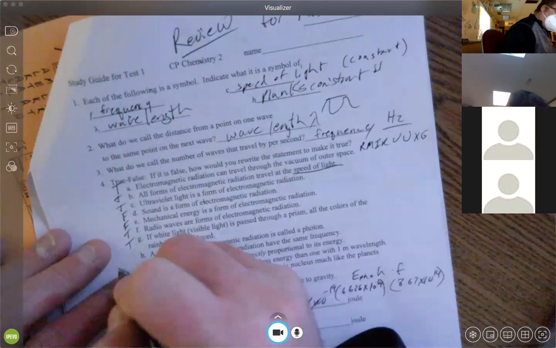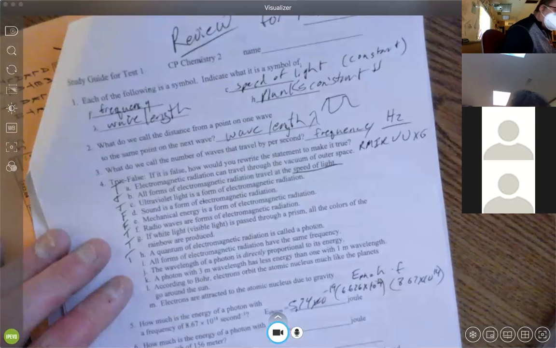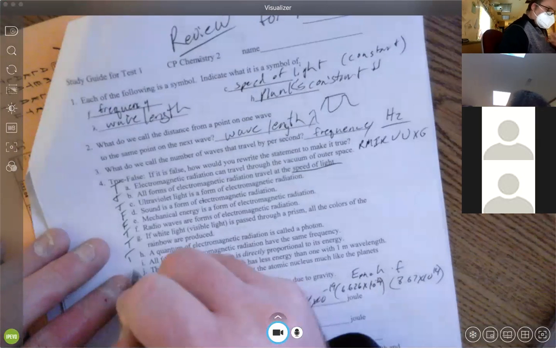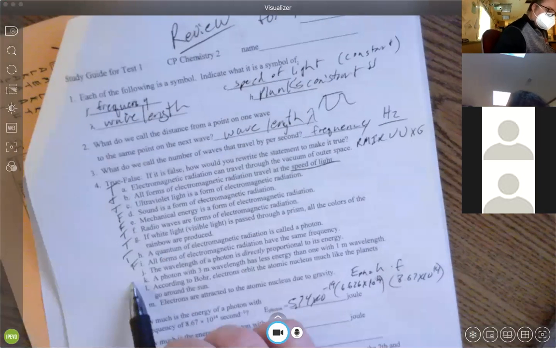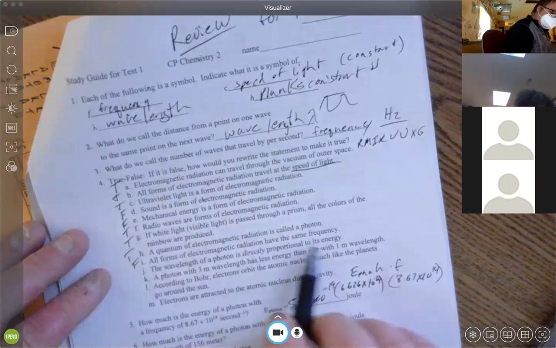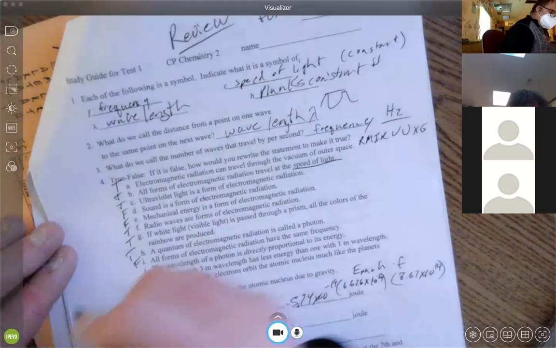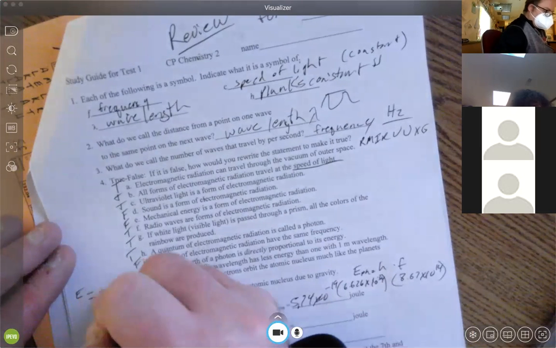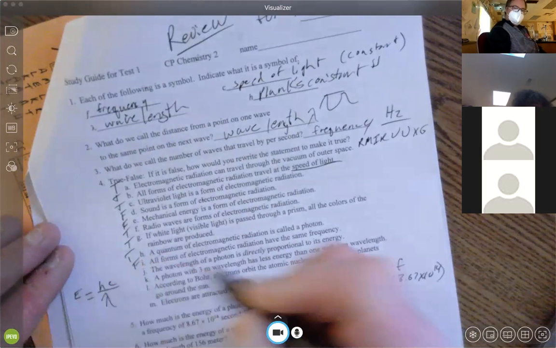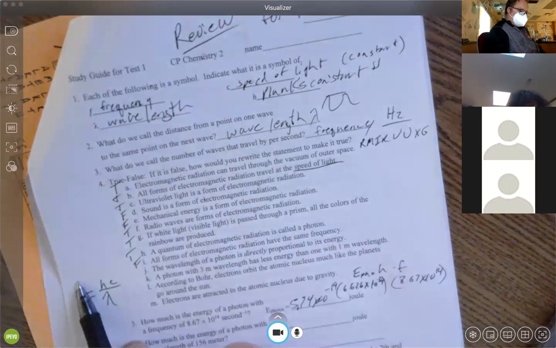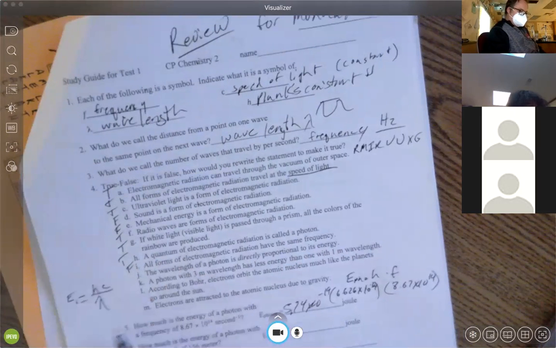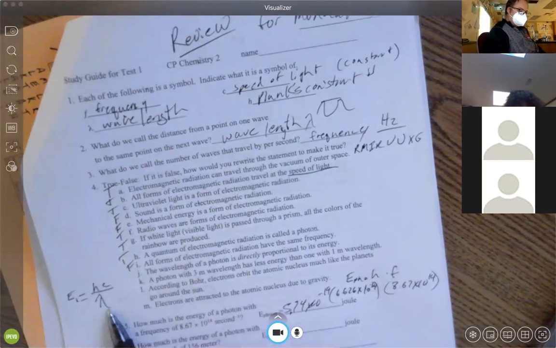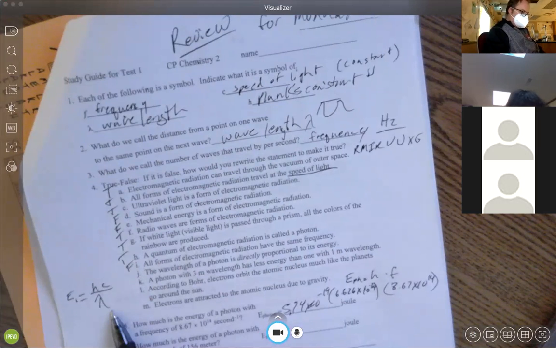All forms have the same frequency. This is not true. They all have different frequencies. The wavelength of a photon is directly proportional to its energy. Well, let's see. What is the formula? Energy equals hc over wavelength. As this goes up, what happens to this? This goes down. So as one goes up, the other goes down. This must be inversely proportional then.